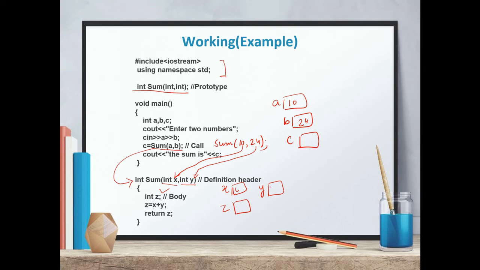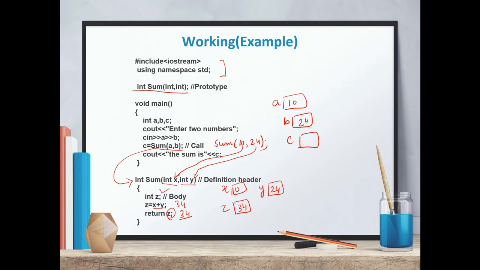So the value of x will become 10, the value of y will become 24. Now what will happen? Here x plus y. So the value of x is 10 and y is 24, so z will be 34, and this value is assigned to z. Now there is a return statement z, so it will return 34.